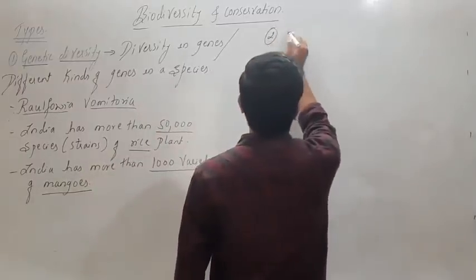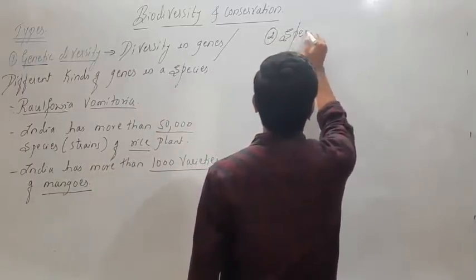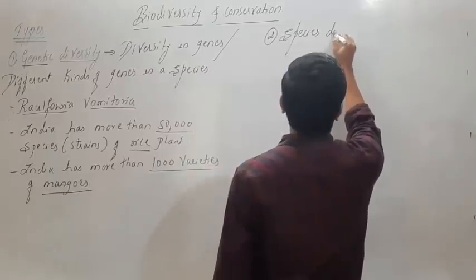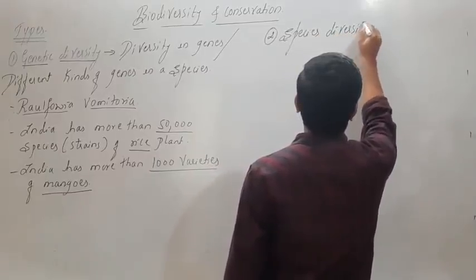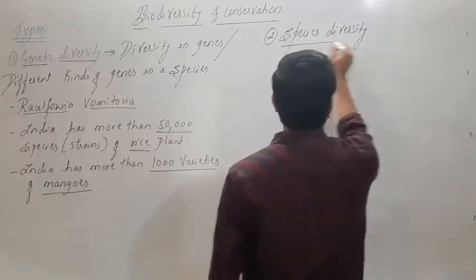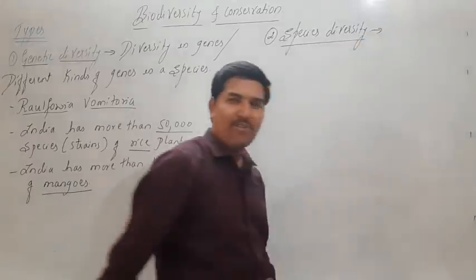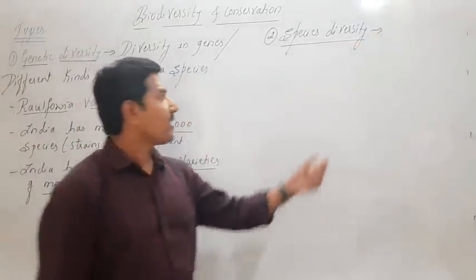Okay, so the second one is species diversity. As the name says, how can you define species diversity?